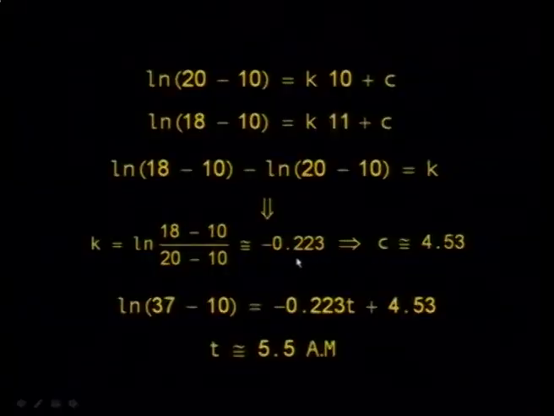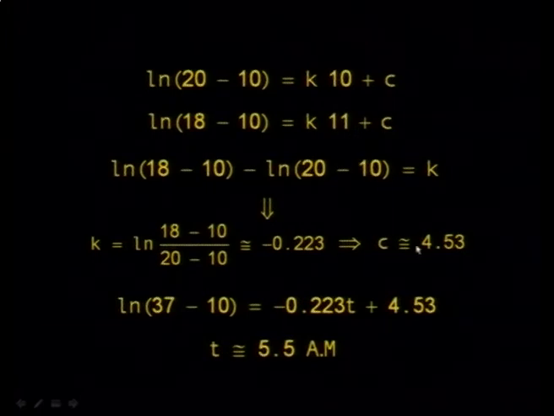And here it is, k is negative. Why is it negative? Because either you assume that it was cooling down, so you put k at a negative value, or you can leave it as it is, because this is a general law which applies to all situations in which the temperature changes, whether it cools down or rises. Here you find it negative because the body was cooling down, and then you find c as well. So now you know both k and c.